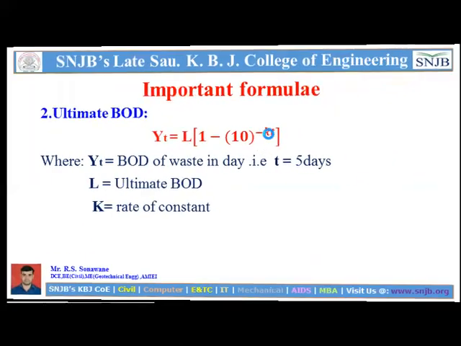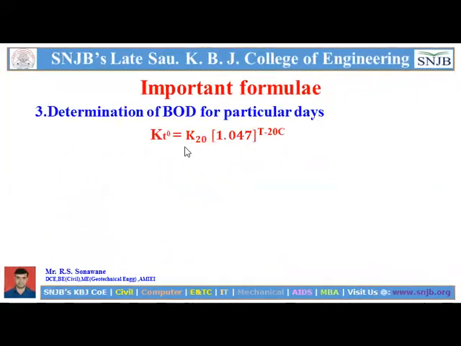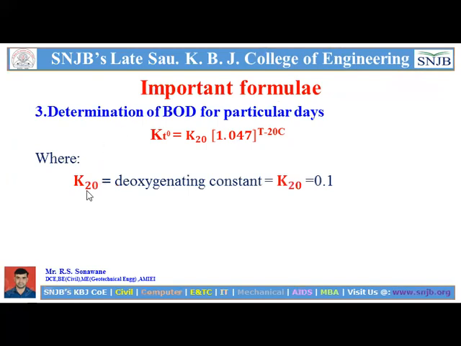But before that, we require this K. How to calculate K: KT is equal to K20 into bracket 1.047 raised to T minus 20 degrees Celsius. This is the common temperature we consider for finding K. This K20 is the deoxygenation constant, which is always taken as 0.1, or sometimes given in the numerical example. And T is the temperature, which we consider as 20 degrees Celsius or whatever temperature is given in the numerical.